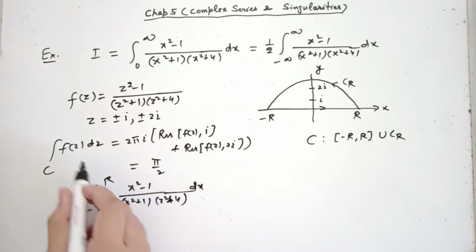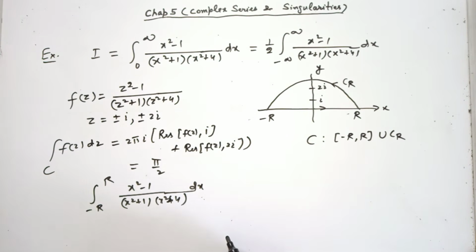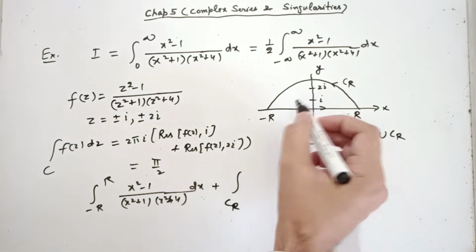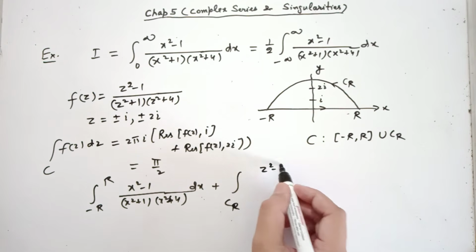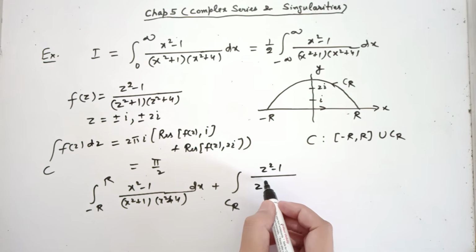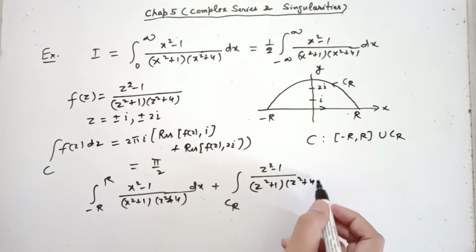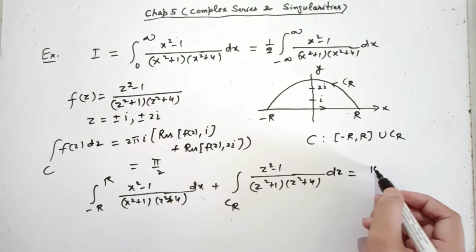I'm not using z here because I'm on the x-axis. y is certainly 0 there. So I can write it plus, along CR, the integral of (z square minus 1) over (z square plus 1) into (z square plus 4) dz, equal to pi by 2.